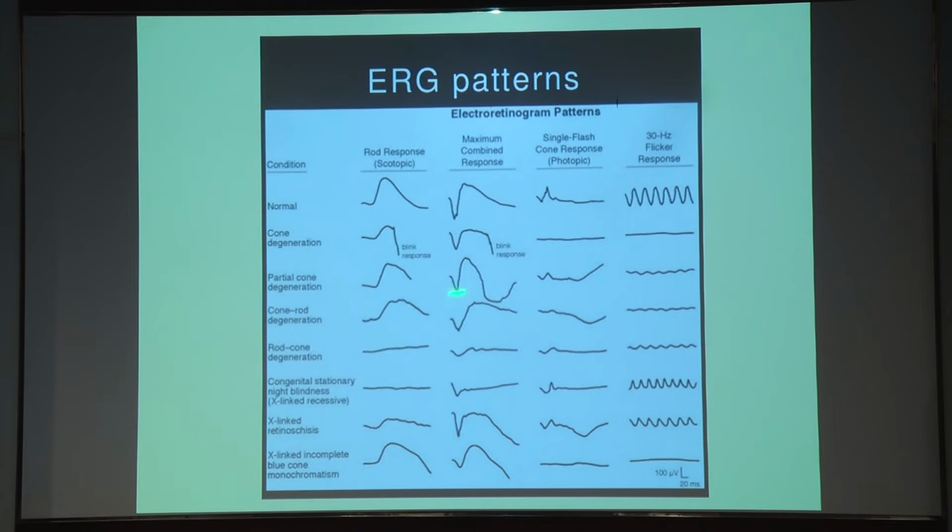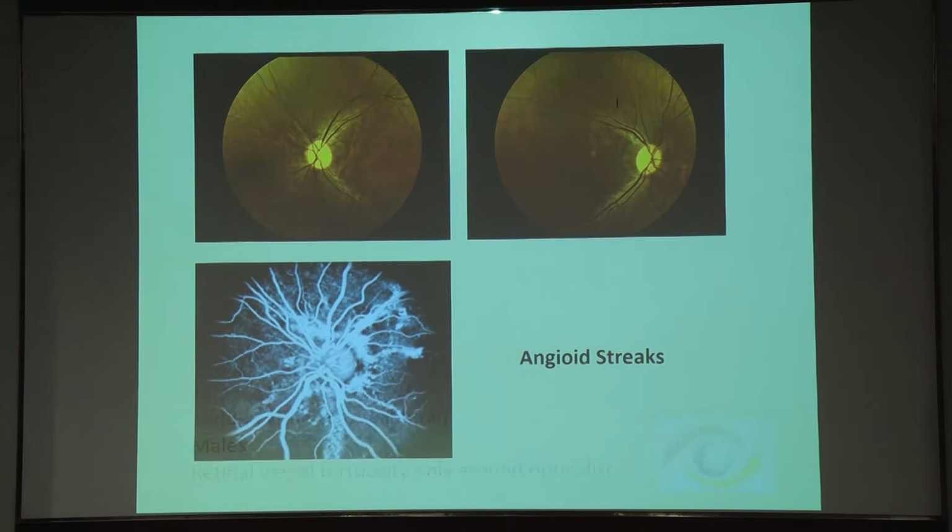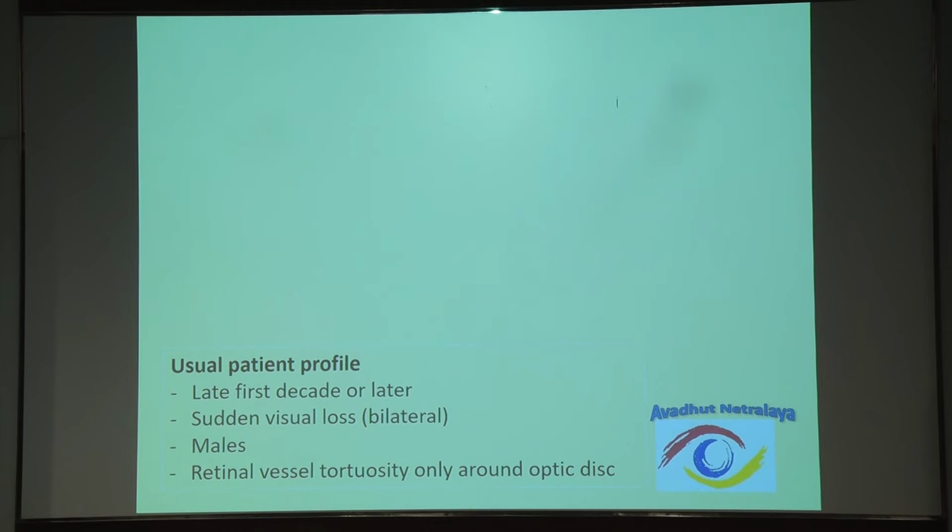More important, when you see something like cone dystrophy, the photopic response is gone. And in case of stationary night blindness, if it is associated with myopia, you will have something like a negative waveform. Something like retinitis pigmentosa or an advanced case of CSNB will have a flat pattern in most of the types of photopic as well as scotopic pattern. This I will skip. Just one last case.